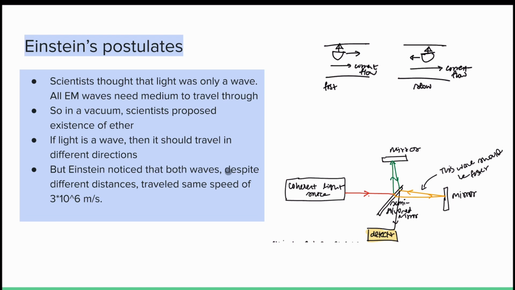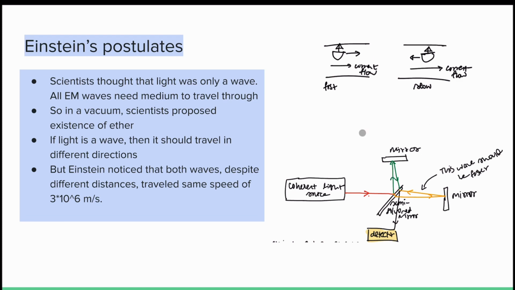Also, if light is a wave, then it should be able to travel in different directions, like how ocean waves travel in different directions. To highlight this, let's look at this example here. Here's a sailboat, and if it's traveling with the current, it's going to go fast, and if it's traveling against the current, it's going to go slow. Using this kind of ideology, an experiment was devised where there is some light source which emits light that hits this mirror. Some of the light is going to go to this mirror, and some of this light is going to go to this mirror over here.